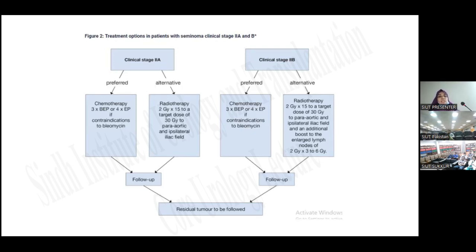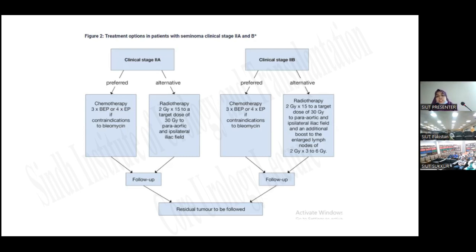If it is clinical stage 2A, then the preferred option is chemotherapy, 3 cycles of bleomycin, etoposide, and cisplatin, or 4 cycles of etoposide and cisplatin if there is a contraindication to bleomycin. Alternatively, if there is a contraindication or the patient doesn't want chemotherapy, then the alternative is radiotherapy. Total dose is 30 Gray to the periaortic and ipsilateral iliac lymph nodes, and then we will follow the patient.